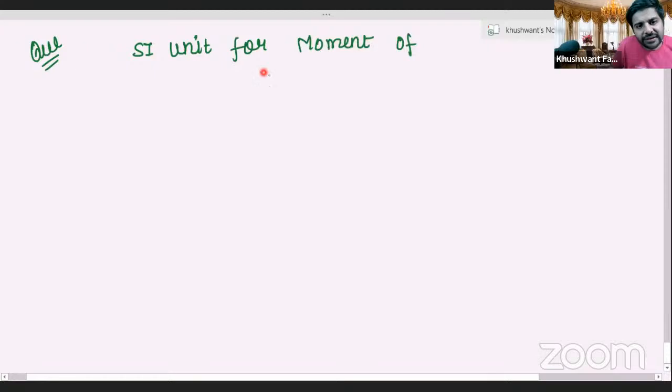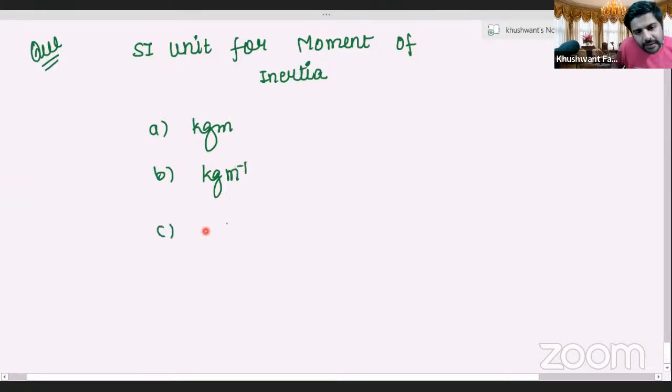Moment of inertia. Yes, here is your poll coming up on the screen, dear learners. First one, kg meter. Second one, kg per meter. Third one, kg meter square. Fourth one, kg per meter square. Let's start with the poll, everybody. Simple question so that you all can do it. Go ahead, over to you, my dear learners.